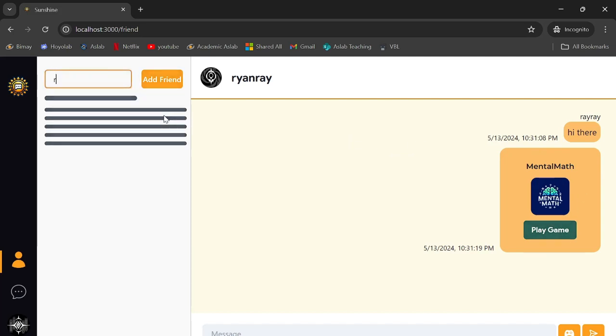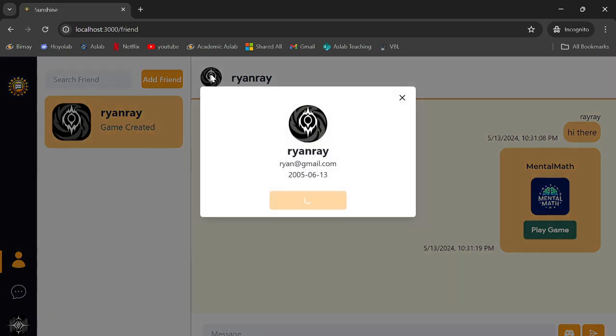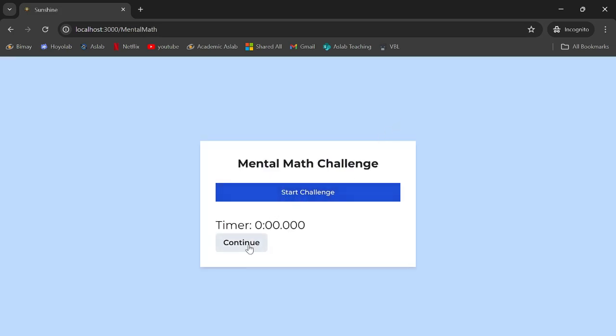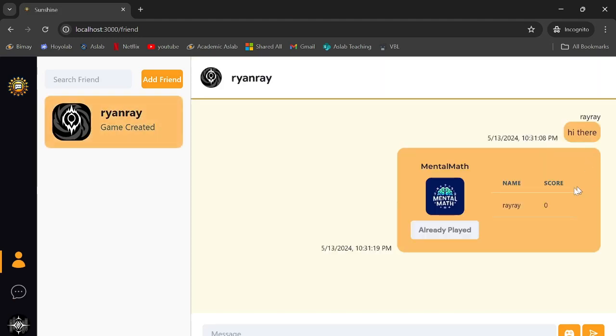And for search friend, it'll also enable us to do some searching, just as the one on the group page, searching based on the name of the friend. And you can see their details if you press on their profile picture, and it has the same features, just like the one we tried just now on the group details. If you want to play the game, it's the same. If we stop the game at any point, it will actually detect our score as 0. Let's just check it. Just like this. So we did participate, but since we left in the middle of the game, our score is 0, just like this.